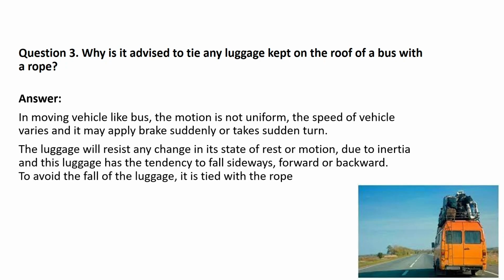We need to understand that when the object changes its velocity, either increasing or decreasing, there is acceleration. And because of that, whatever the object or the luggage is there, due to the inertia, it may fall sideways or forward or backward. And to avoid such things, to avoid the fall of luggage, we tie this luggage with the rope.